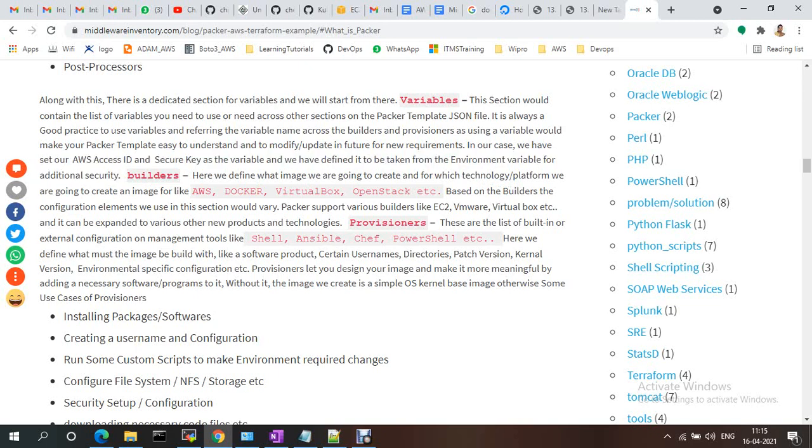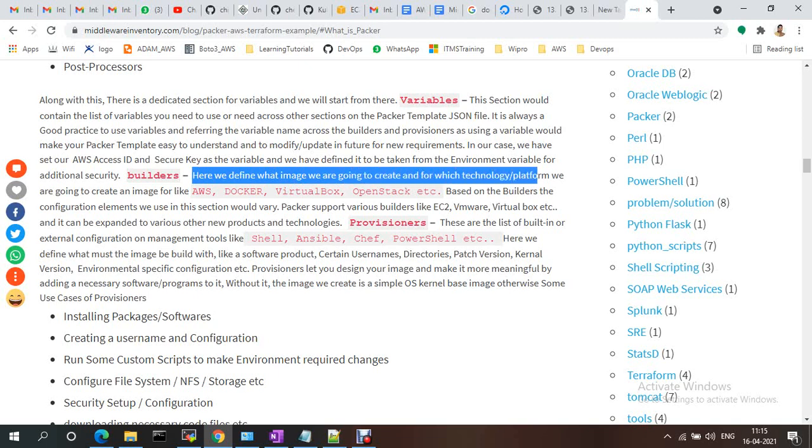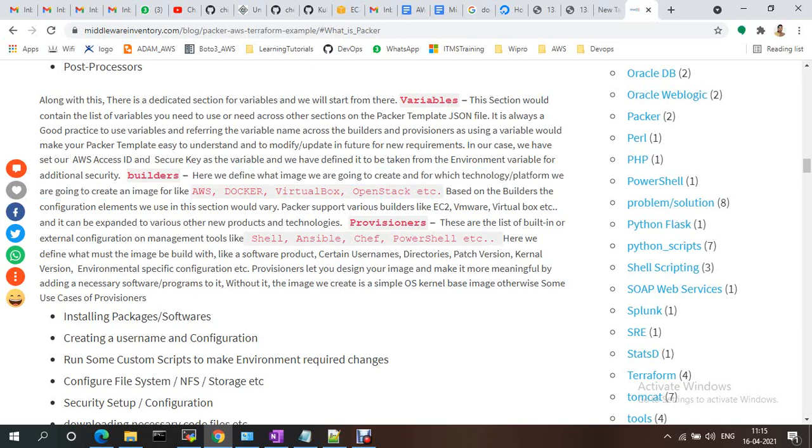Next, the builders. The builder contains the technology or platform on which we are going to create the image. So in the builder section, the image we are going to create can be for AWS, Docker, VirtualBox, or OpenStack.